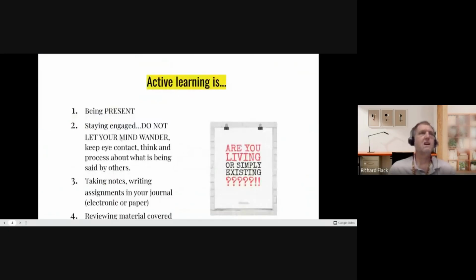All right, let's get started. Remember, you need to be an active learner. Be present, stay engaged, don't let your mind wander. Make sure you take good notes and review your material.